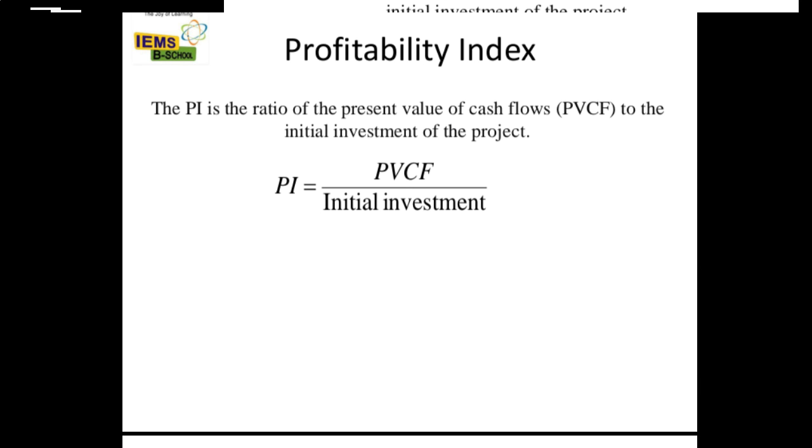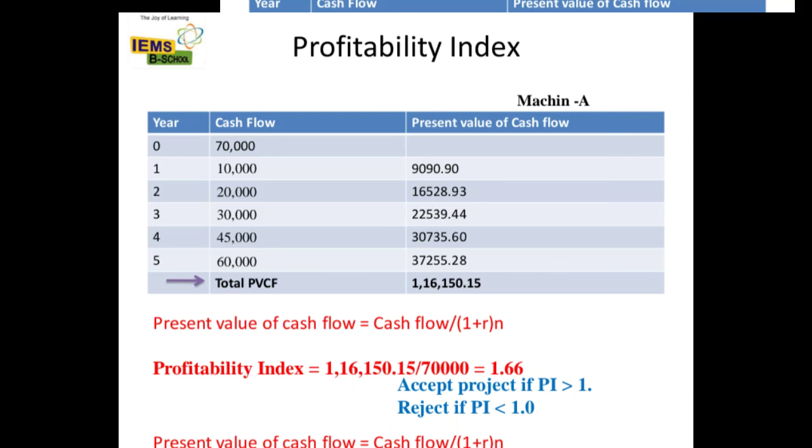Next one is profitability index. Profitability index is the ratio of the present value of cash flow to the initial investment of the project. It tells us how much profit we are going to gain. It is a financial tool which tells us whether an investment should be accepted or rejected. If the PI is greater than 1, it indicates that the present value of future cash inflows from the investment is more than the initial investment.